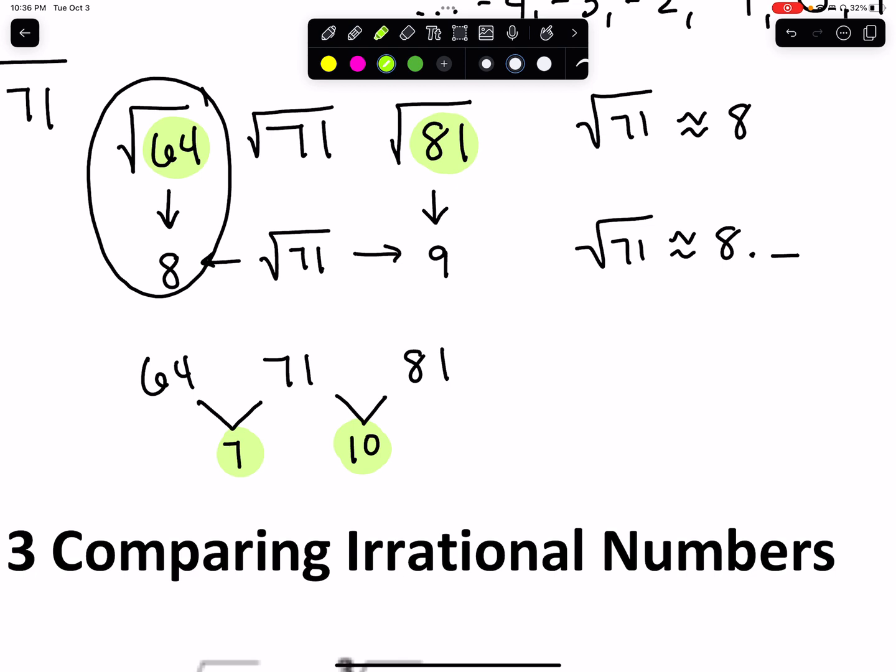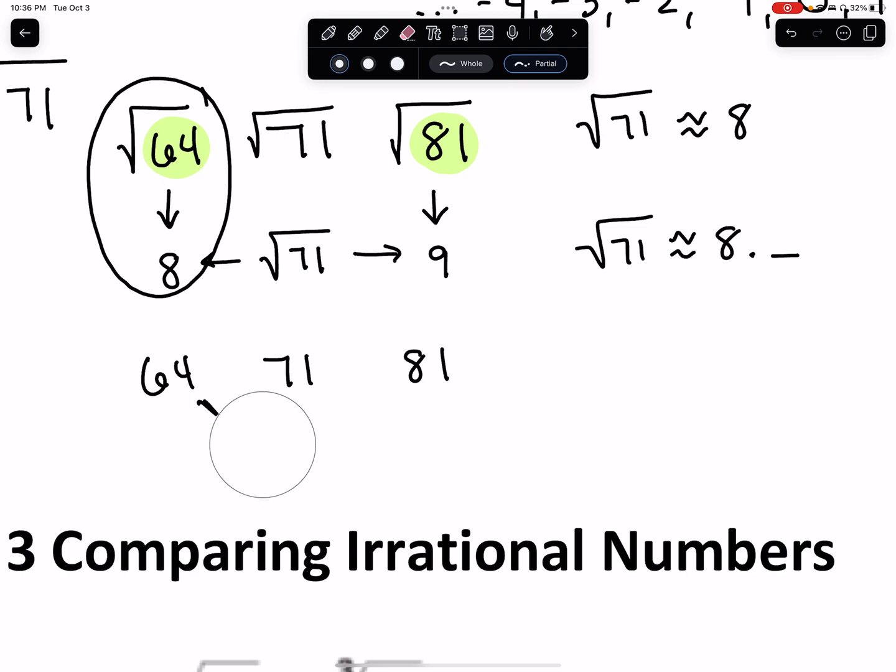Now, what would you guess the square root of 71 would be if it was an equal distance away from both numbers? Let's say that it was 8 away from both. If 71 is smack dab in the middle of 64 and 81, then wouldn't it make sense that the square root is also smack dab in the middle? Yeah, so then you'd guess 8.5, right? Because that would be halfway between 8 and 9.